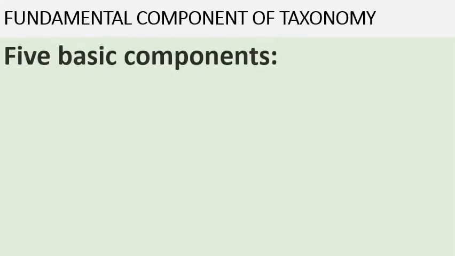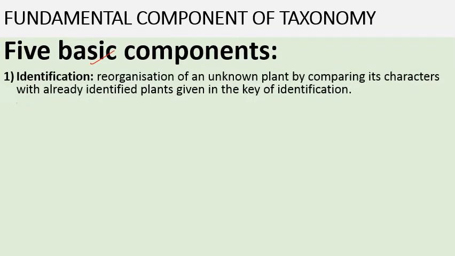So there are 5 main components of taxonomy. First one is identification. Identification means to know the unknown plants by comparing certain characteristic features with already identified plants given in the keys of identification. So how can we identify any unknown plants? That process is known as identification. For this we use certain written literature, which are commonly known as keys, with the help of which we classify plants.